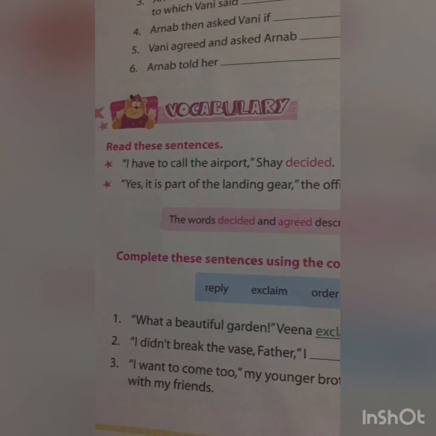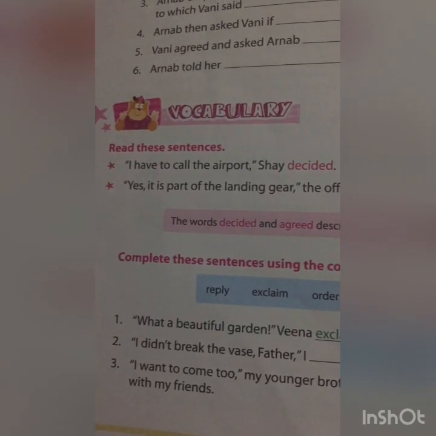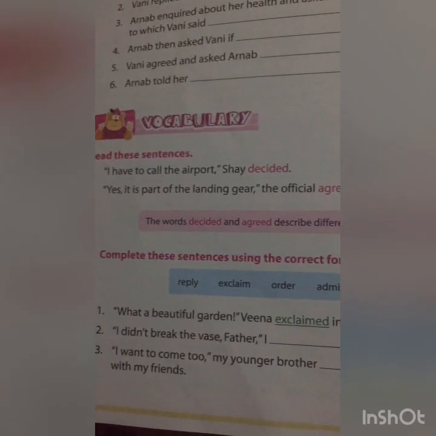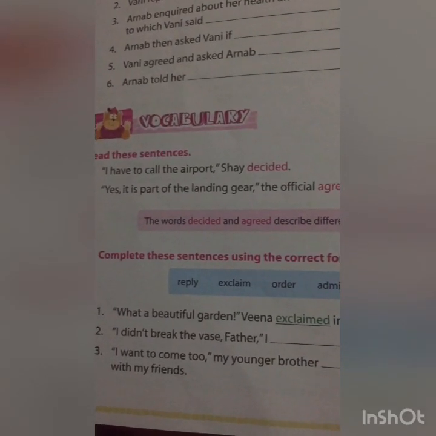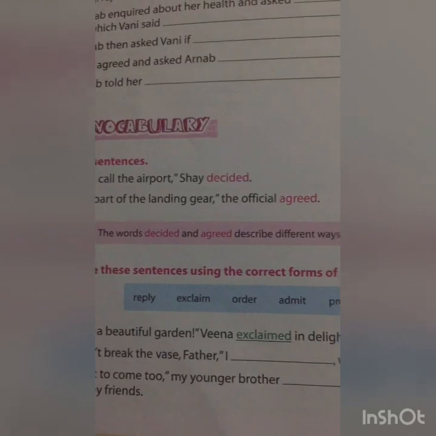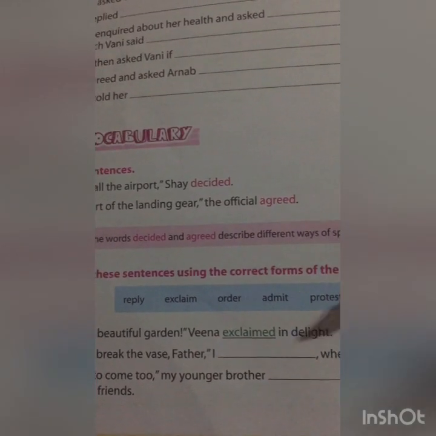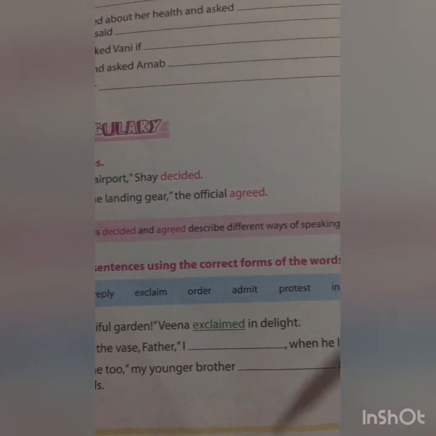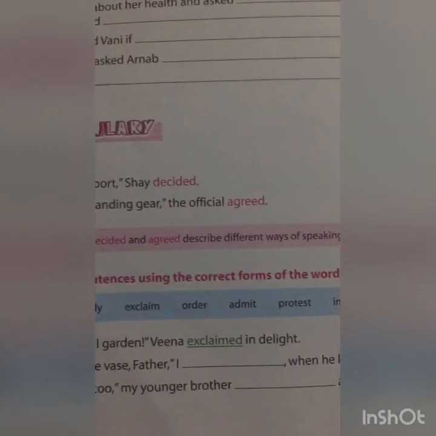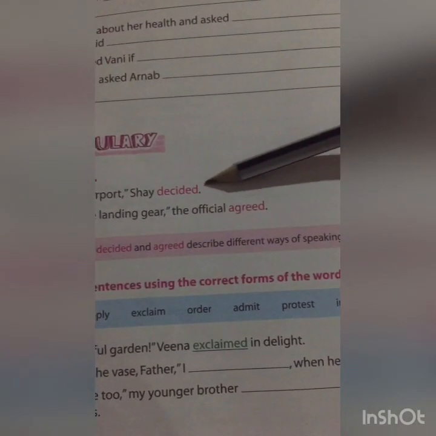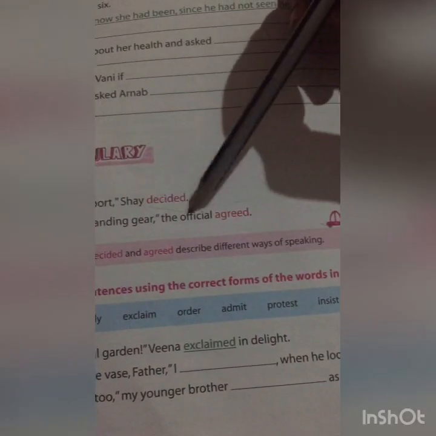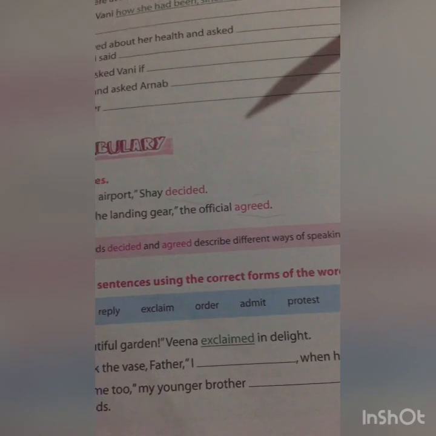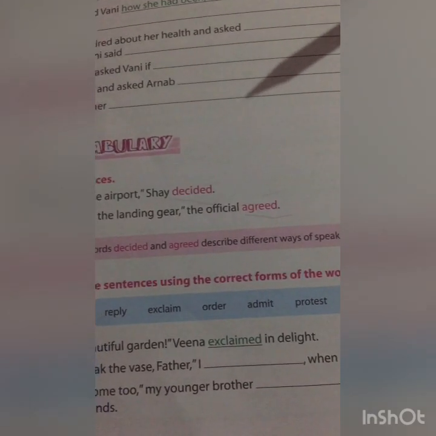Vocabulary. Read these sentences. "I have to call the airport," Shai decided. "Yes, it is part of the landing gear," the official agreed. The words decided and agreed describe different ways of speaking. These two words are different ways of speaking.